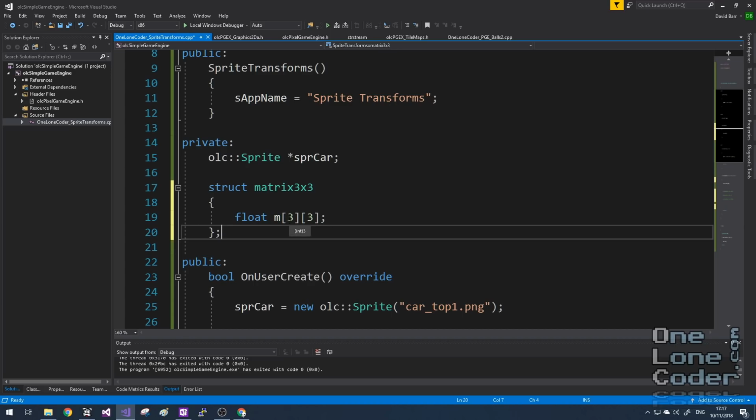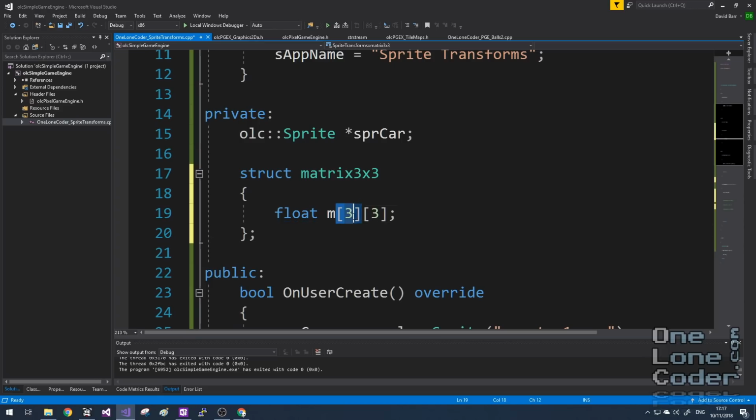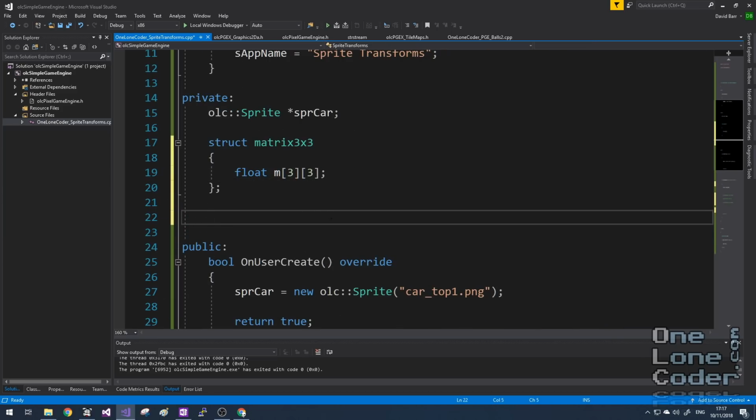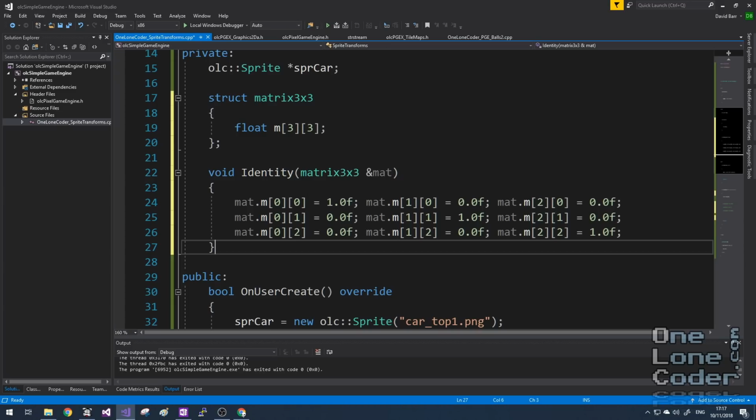And I'm going to adopt the convention that I'll do things column and then row. This is the same as x and y. Just as we did with the Code It Yourself 3D graphics series, I'm going to add some utility functions to help me work with these matrices. So the first function I'll add simply sets the matrix that's passed into it to be an identity. The leading diagonals are set to 1.